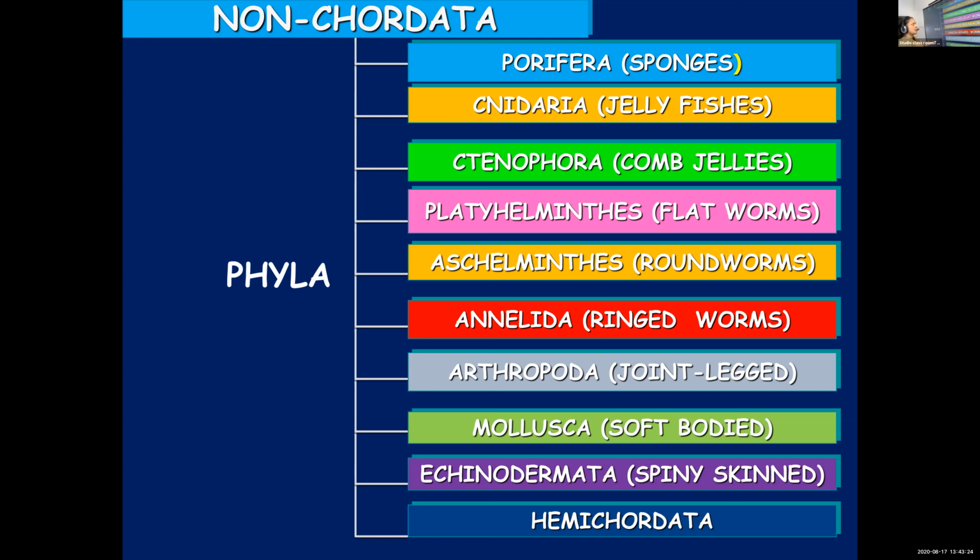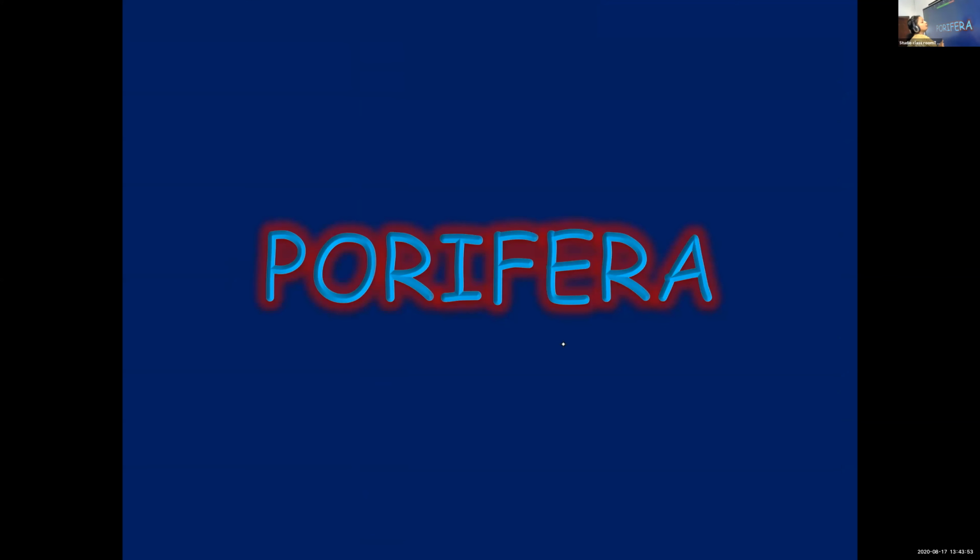Porifera including sponges, Cnidaria with jellyfishes, Ctenophora including comb jellies, Platyhelminthes with flatworms, Aschelminthes with roundworms, Annelida with ringed worms, Arthropoda with joint-legged organisms, Mollusca with soft-bodied animals or even shelled animals, Echinodermata which are spiny-skinned, and finally the Hemichordata. So we will be starting with the first one, Porifera.